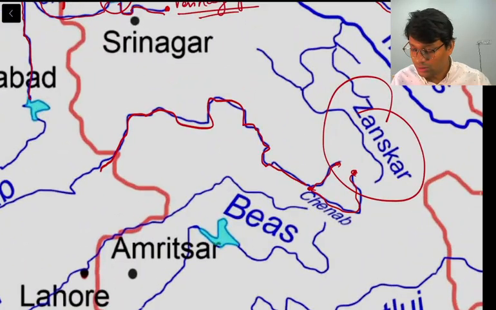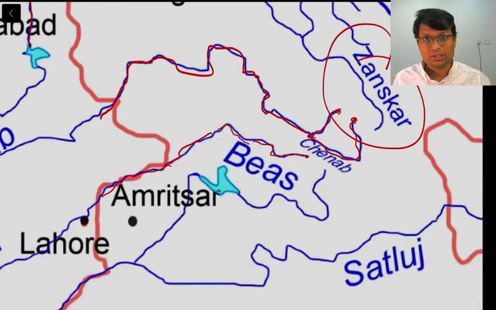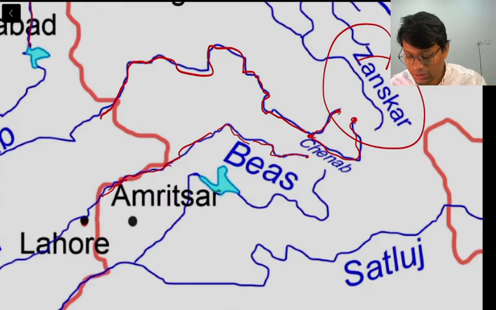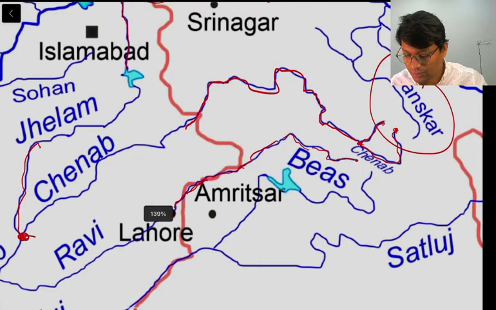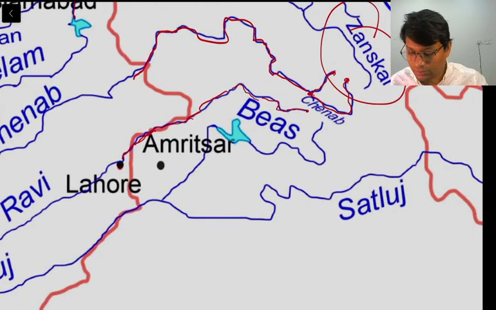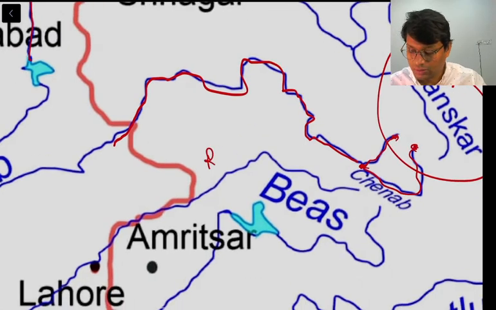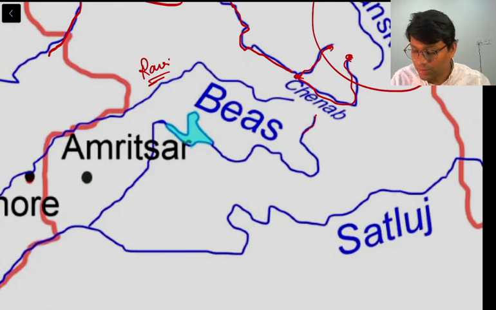So this is Beas, originates here, and then Beas flows through Himachal Pradesh first, then through Punjab, and then it forms a border along the Indo-Pakistan borders, and finally, just a minute, no sorry, I have marked it wrong. This is Ravi and this is the stream Beas.